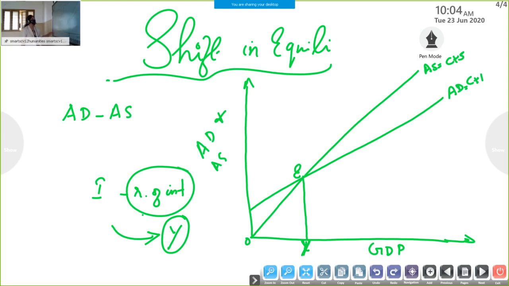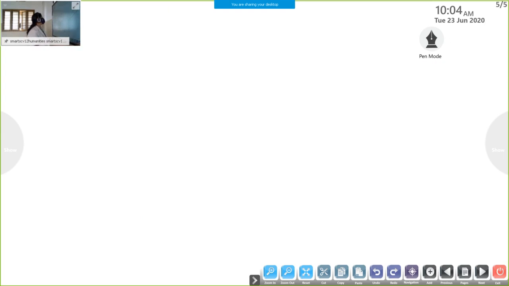So here, the equilibrium will shift due to changes in investment. Shift is due to changes in investment. Okay, this is our next important topic. Shift is due to changes in investment.